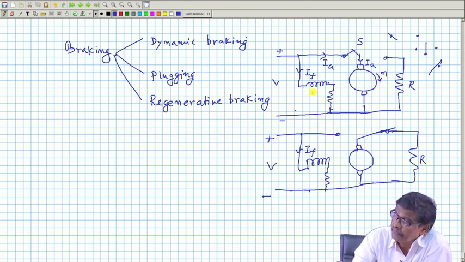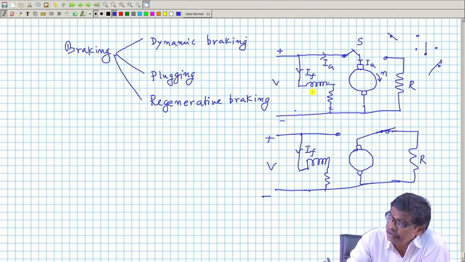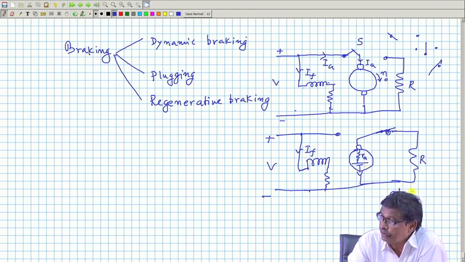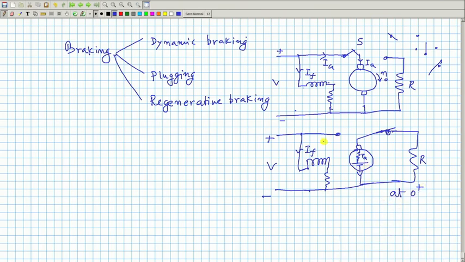Now, when you put this switch from this to this point, what is the equivalent circuit of the armature? There was RA, and it was running at some speed N0 initially. Therefore, speed cannot change instantaneously at t equal to 0 plus. What is 0? 0 is the instant when I have moved this S to this one.